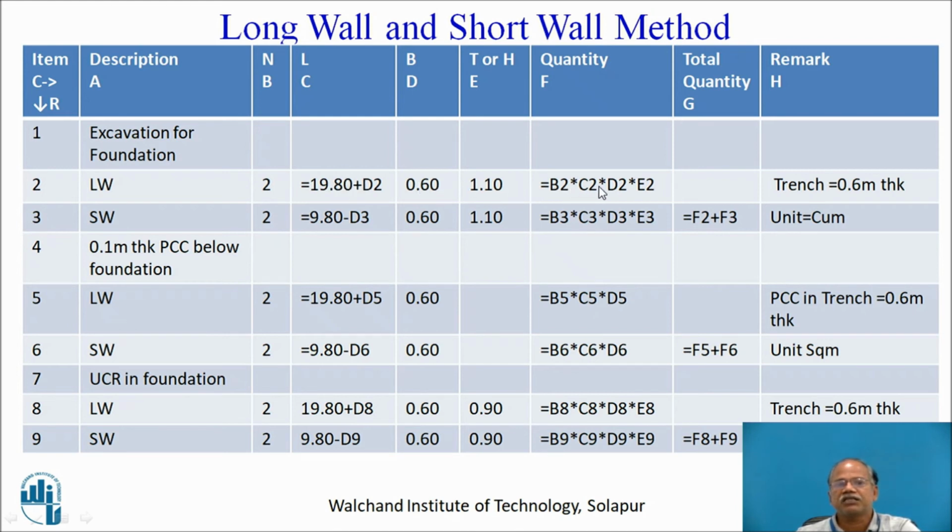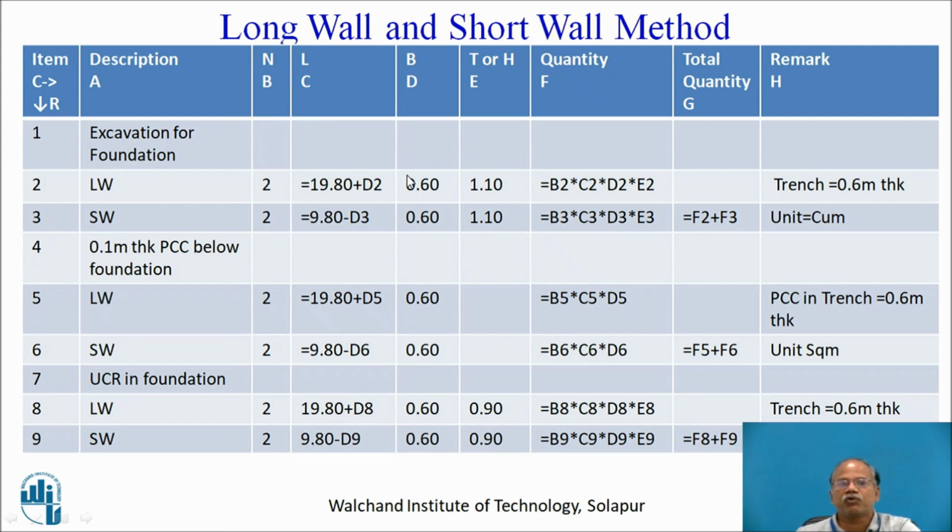Then there is a quantity which can be calculated once again by pressing the function and then using B2 into C2 into D2 and into E2 as the multiplication of respective values in each of these. That means 2 into this value into 0.6 into 1.10 will return over here. Remember, the trench is assumed to be of 0.6 meter width, therefore the width is written over here as 0.60. The same functions are repeated almost everywhere by using the Excel criteria of functions, wherein the respective cells are identified and put at their appropriate space.